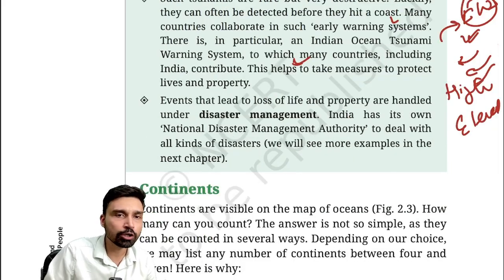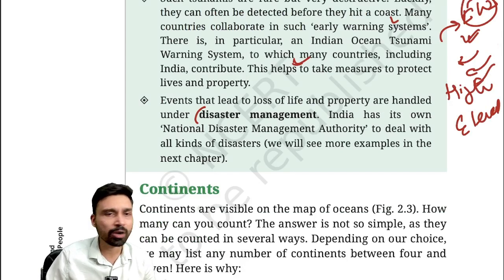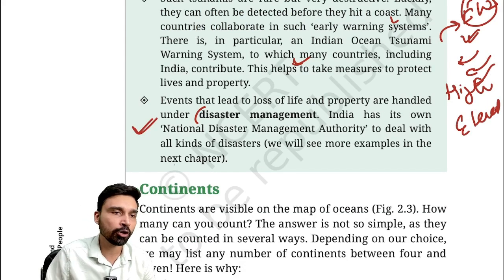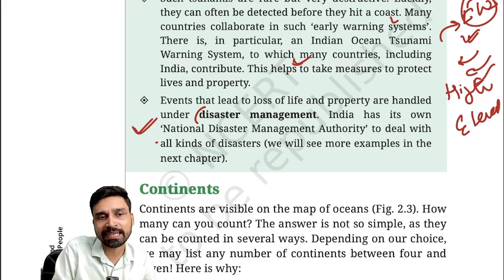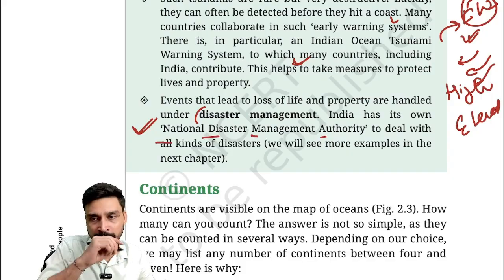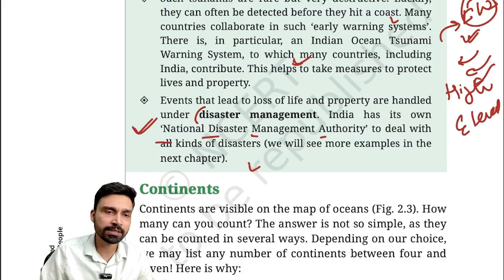Events that lead to loss of life and property come under disaster management. Tsunami, cyclone, these are all examples of disaster. So in 2005, the Government of India brought in a specialized body called NDMA, the National Disaster Management Authority, that deals with all kinds of disasters in India. We'll see more examples of this in the next chapter.